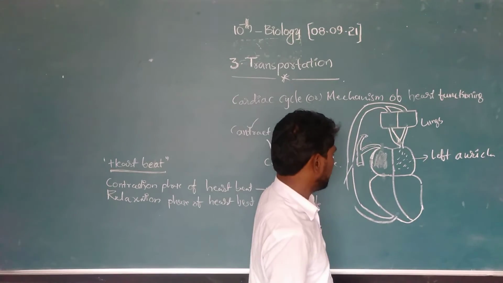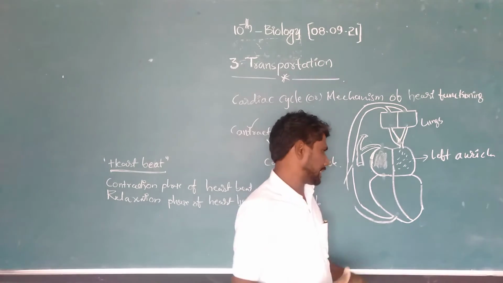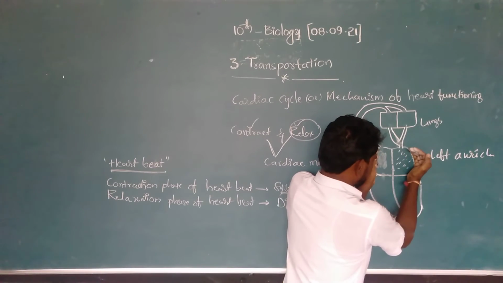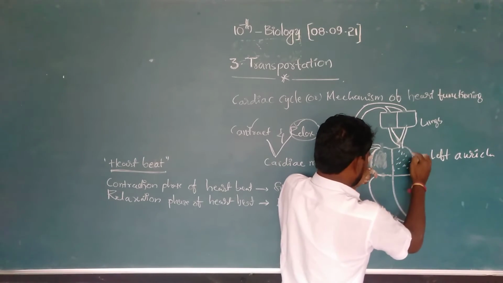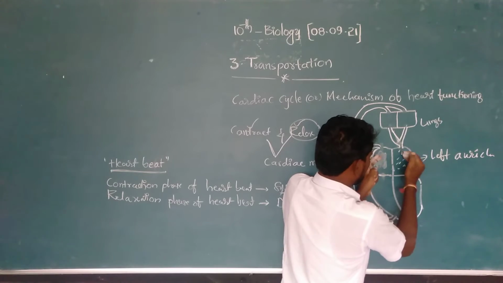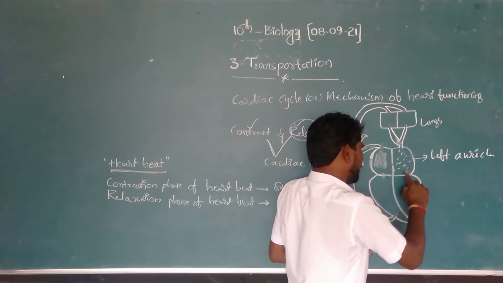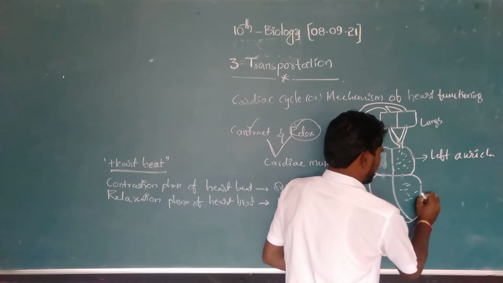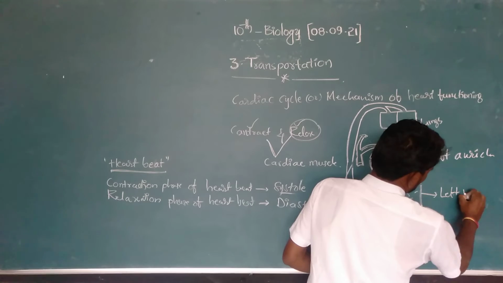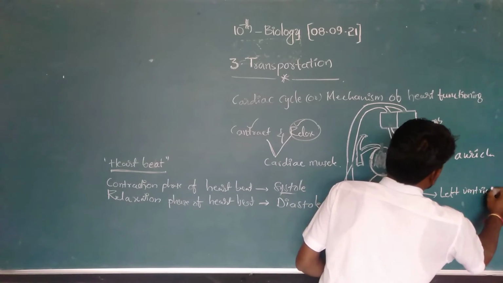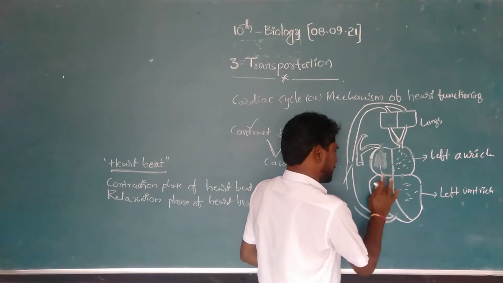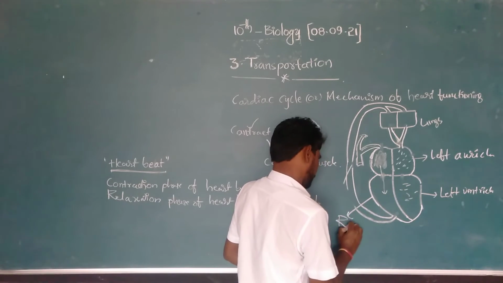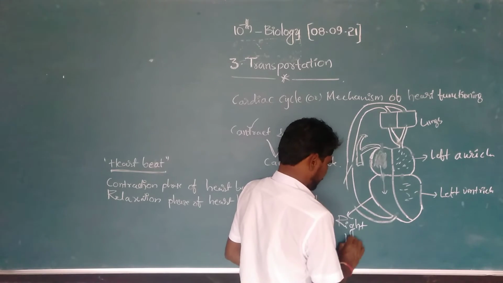Next, during contraction time, what happens? These two auricle walls come close. In that time, the pure blood reaches the left ventricle, and the impure blood reaches the right ventricle.